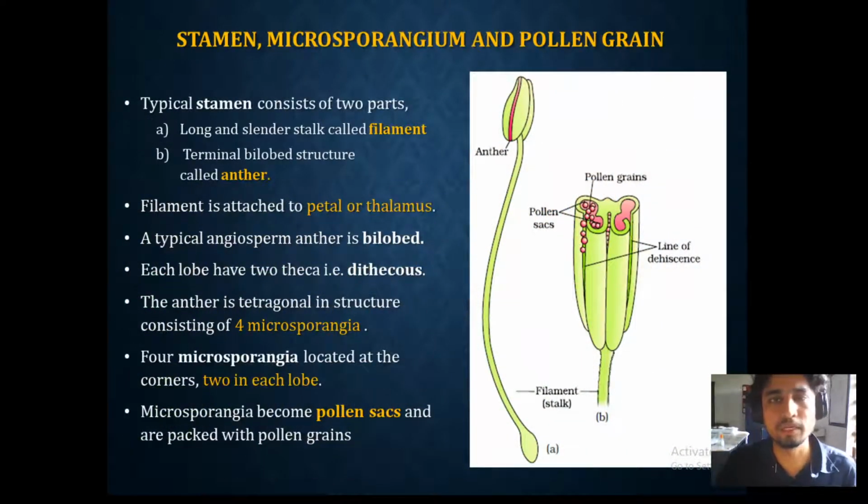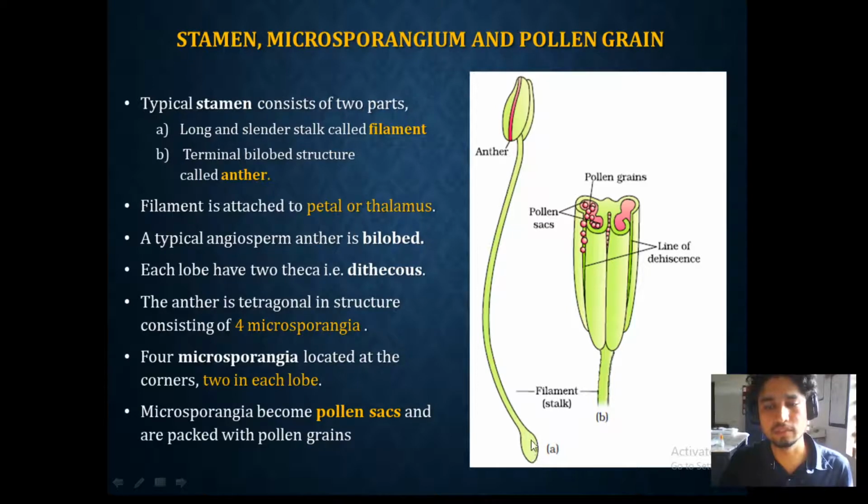So starting with the male reproductive part, that is stamen, we are going to see the detailed structure of stamen and also further into microsporangium and then pollen grain. For now, we are going to see about stamen. A typical stamen consists of two parts. We already told that a stamen consists of two parts. The upper part is anther, then the long stalk part called filament, and this filament and anther make the stamen.